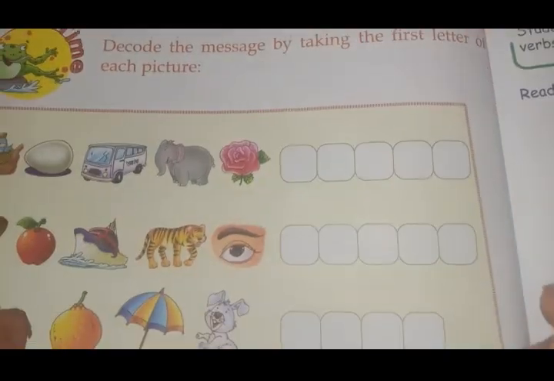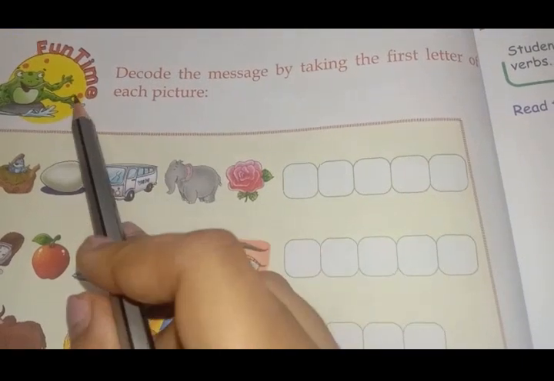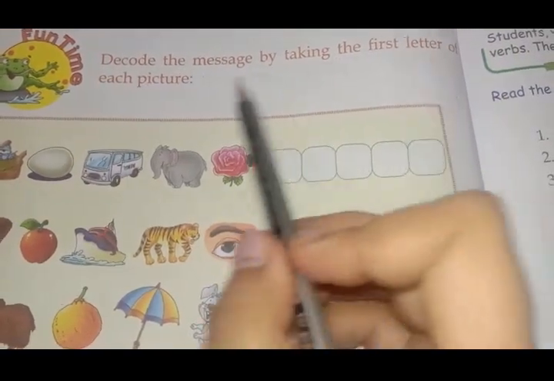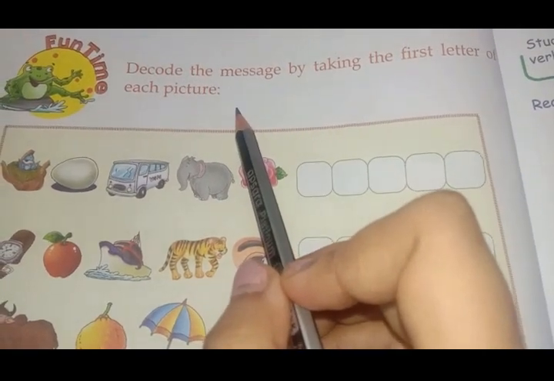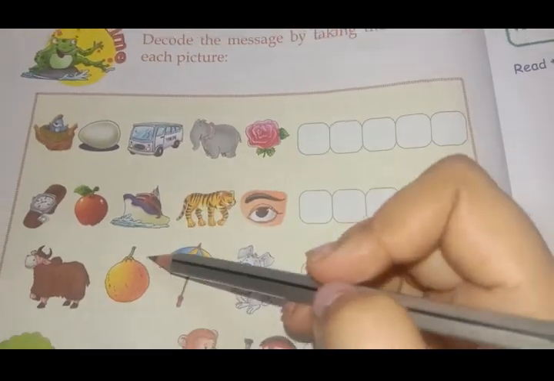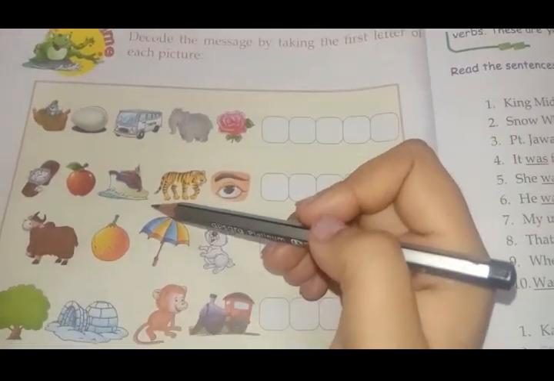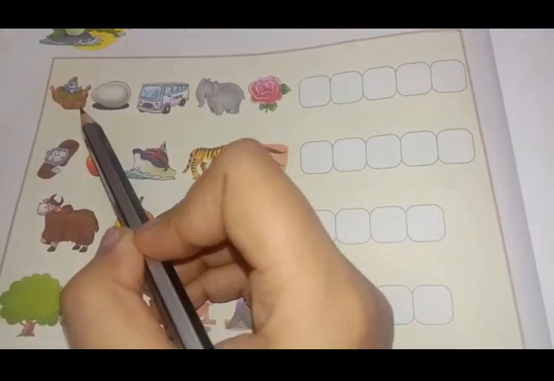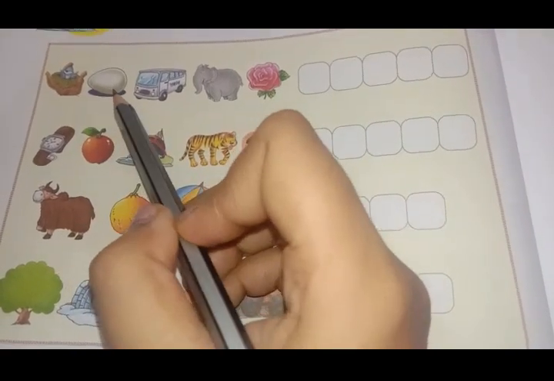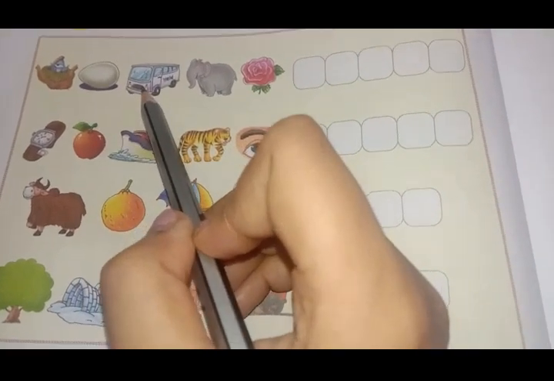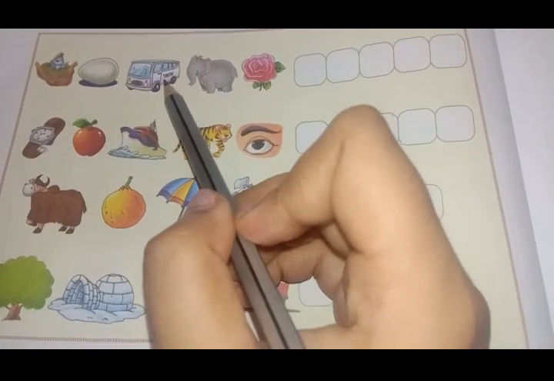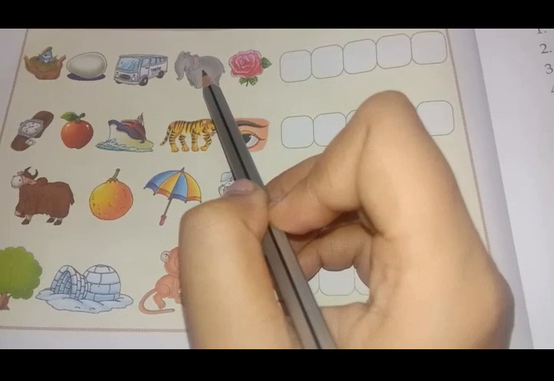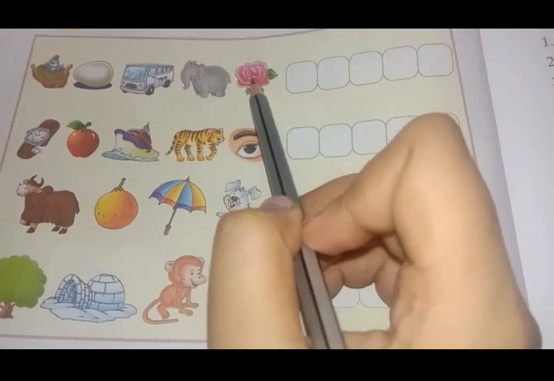Children, this exercise, which is fun time: decode the message by taking the first letter of each picture. So these are the pictures given on this page 28. This is a picture of a nest. This is a picture of an egg. This is a picture of a bus. Sorry, van. Van it is written. This is not a bus. It is a van. This is a picture of an elephant. This is a picture of a flower.